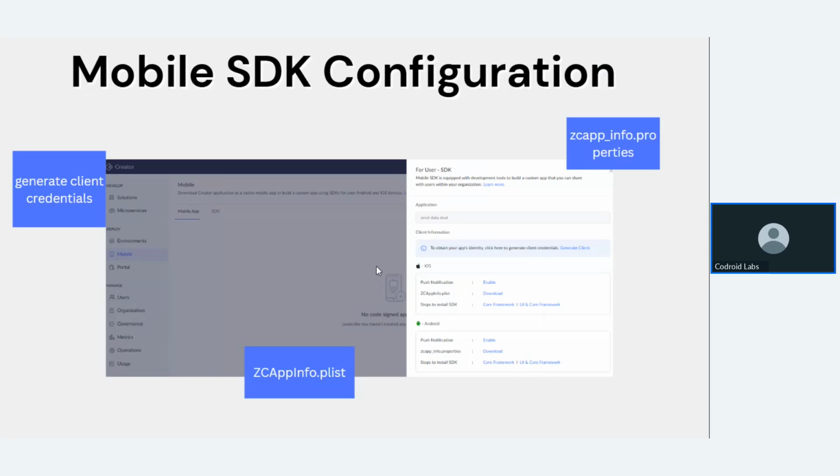That is called the mobile SDK configuration. Inside the mobile SDK configuration, you have the feasibility to create your mobile application. If you want to publish this Creator application on iOS, Apple mobile, or Android mobile, you can publish it in the Play Store or the Apple App Store. That is possible with the help of the mobile SDK, the software development kit.